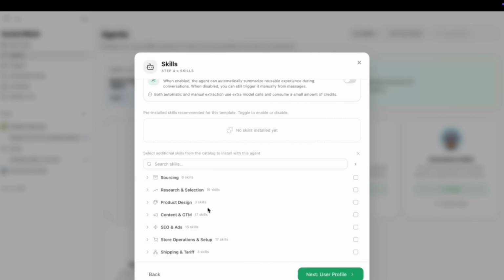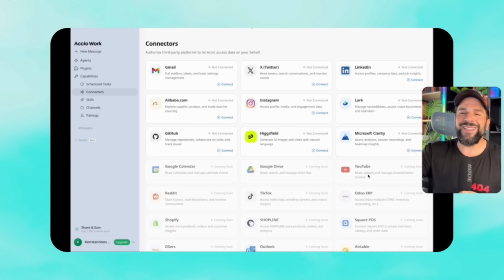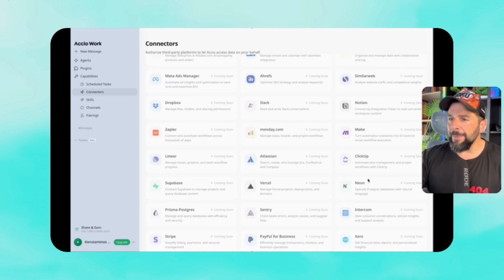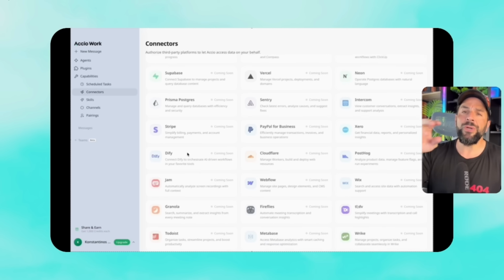You also have connectors, which means you can connect different apps like Gmail, Alibaba.com, GitHub, Notion, and whatever else you're working with, so you can make different automations and have Accio Work do the work within the apps, right? Let's say that you want to do a research on e-commerce mind that we're going to do right now, and then you want the outcome posted in a Notion document. So that's why the connectors are useful.